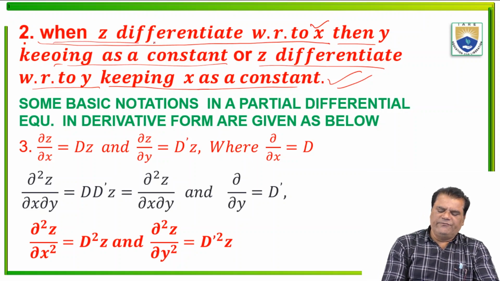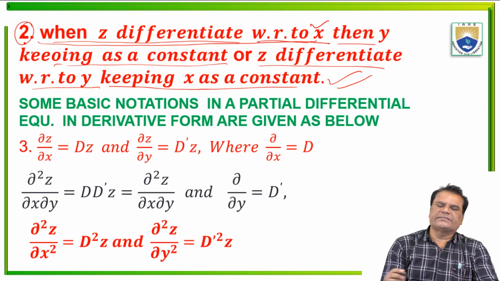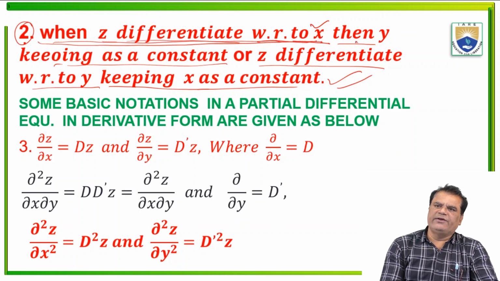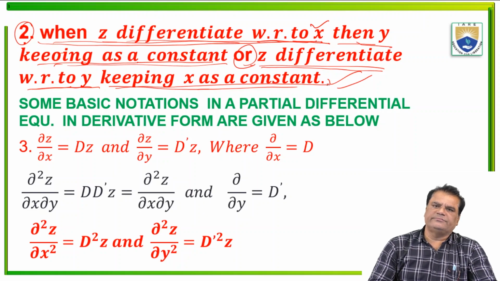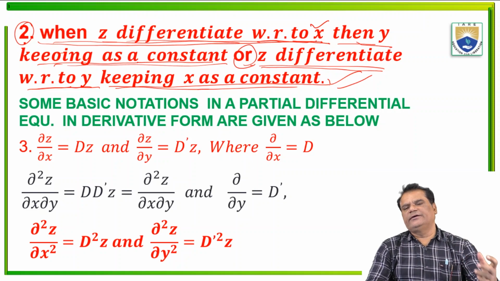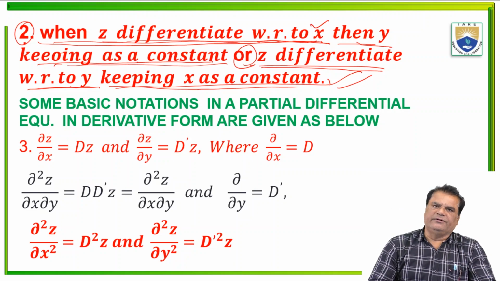In point 2 we discuss that when z is differentiated with respect to x, then y is kept constant, and when z is differentiated with respect to y, then x is kept constant. So this differentiation is known as partial differentiation.